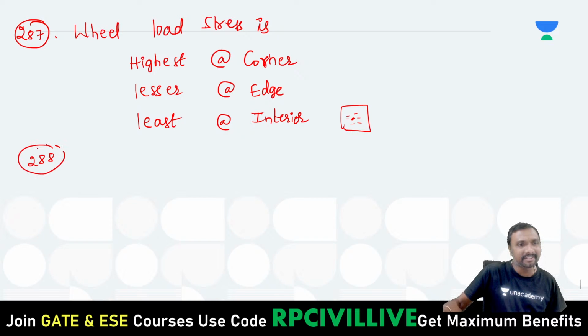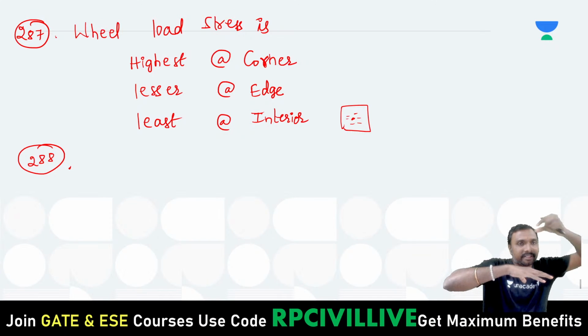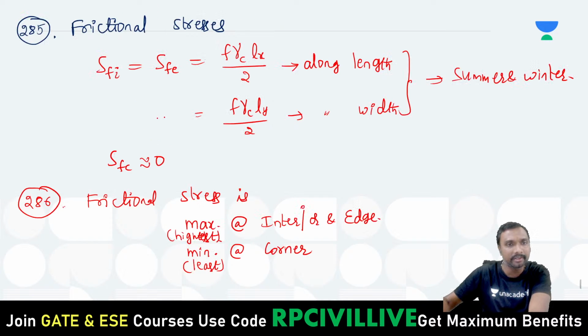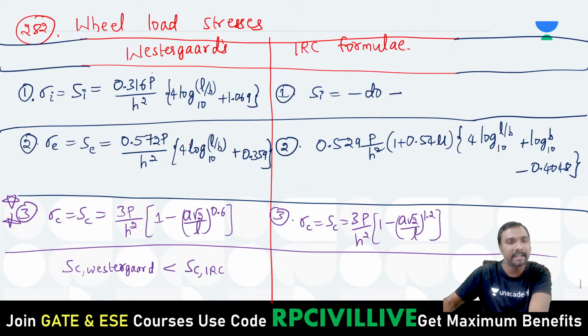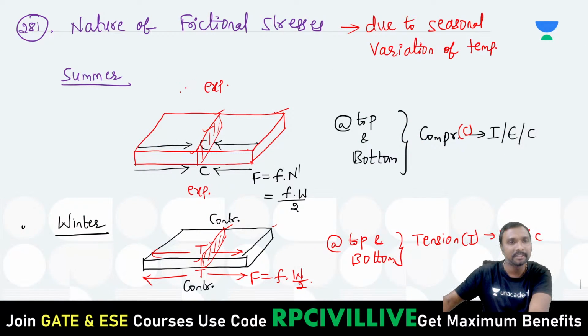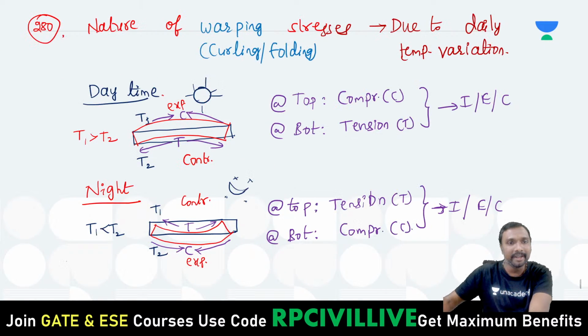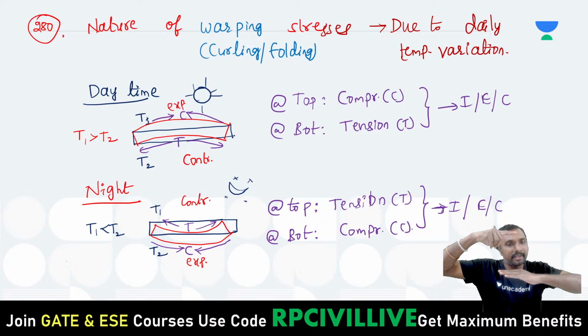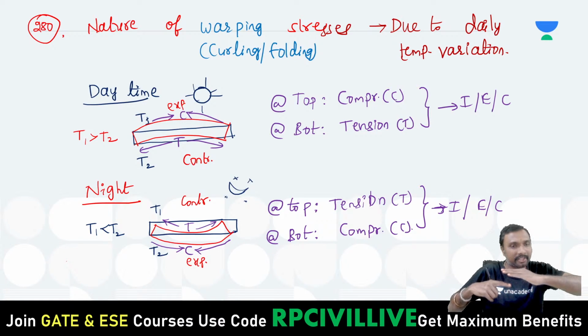If you just observe these warping stresses, who will be resisting them? Let us say during daytime, summer, higher temperature. Okay, we'll go back to this. What is the nature of these warping stresses? During daytime, what is happening? The top has higher temperature and expands, the bottom has lesser temperature and contracts, right? It is subjected to folding like this. Now tell me, in which direction is it folding?